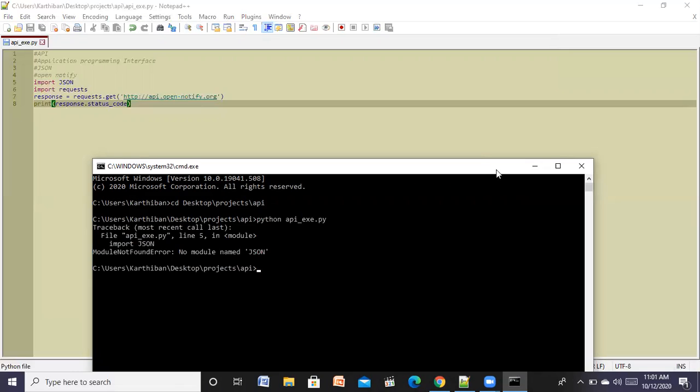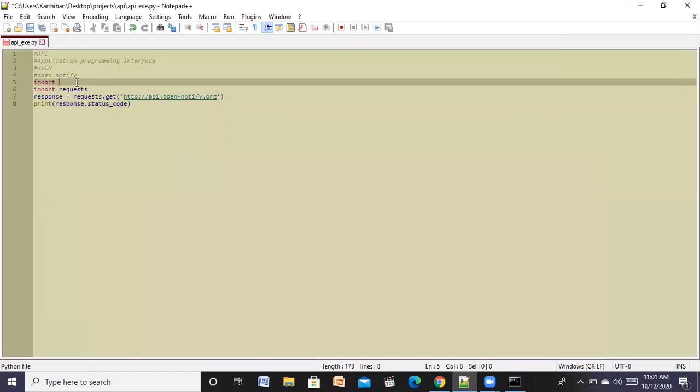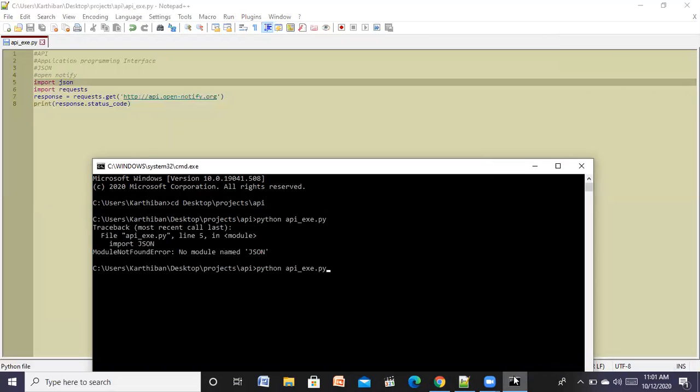Okay, now there is an error. So what is this error? No module named JSON. Okay. So I have made a small mistake. Python is case sensitive. So what I should do is I should make it a small case. See, I'm getting the response now. What is the response now? It is 200. So there are many response codes like this. If it is 200 means my request is a proper request and the response is also proper response.